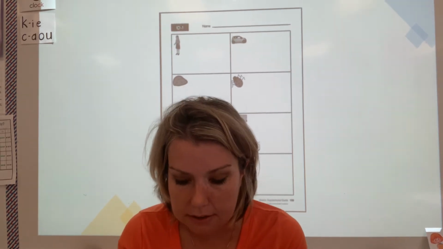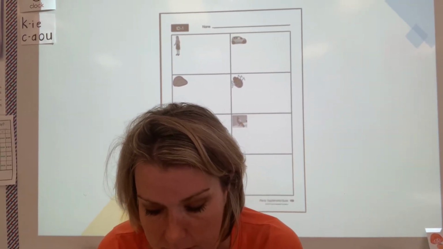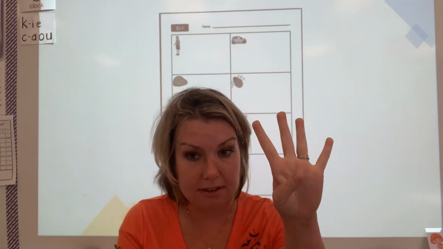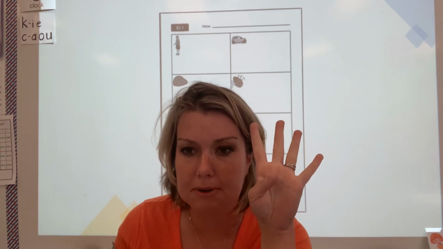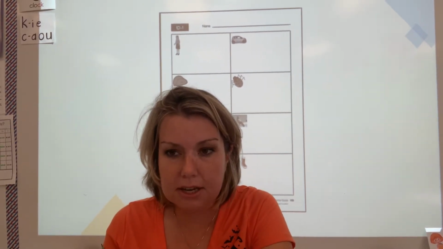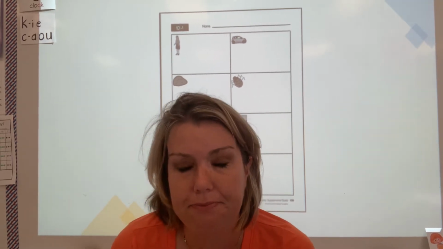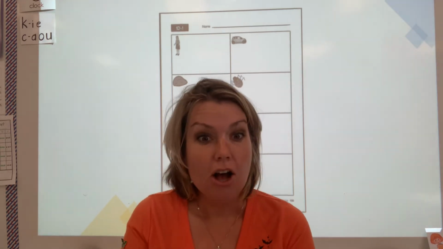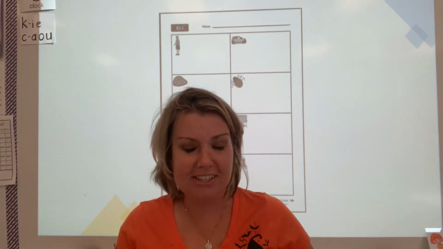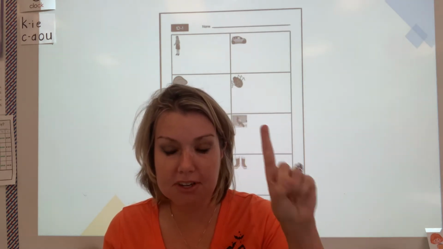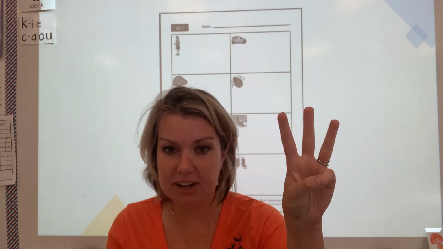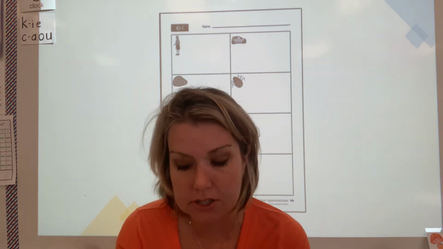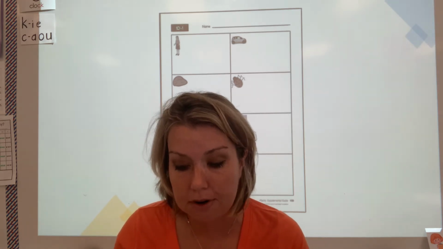In the last lesson, we learned that plants are living things. Living things need 4 things. Let's see if we can remember some of those things. Russell, tell me one of the 4 things. Food, water, air, light. You remembered all of them, Russell. Good job. Food, water, air, and sunlight. Very good. Living things also reproduce or create more of themselves.